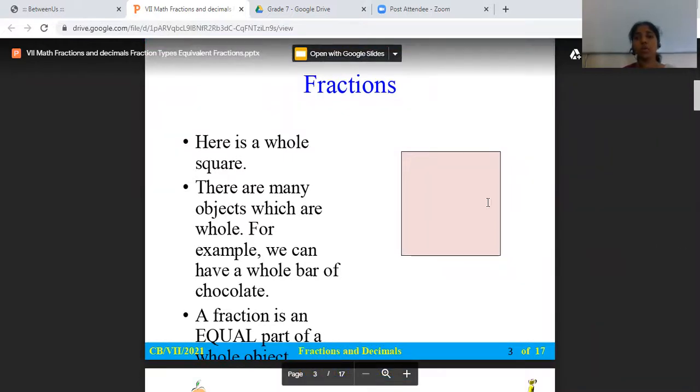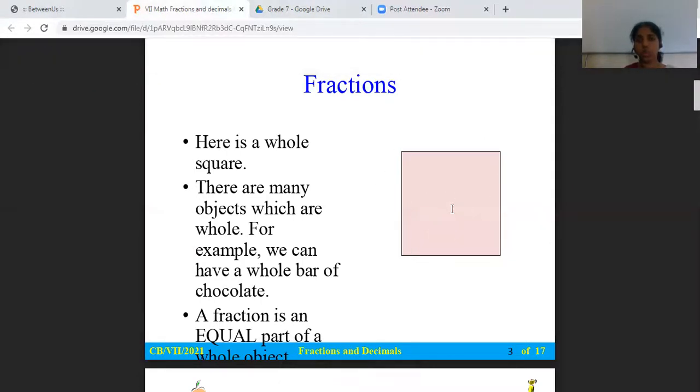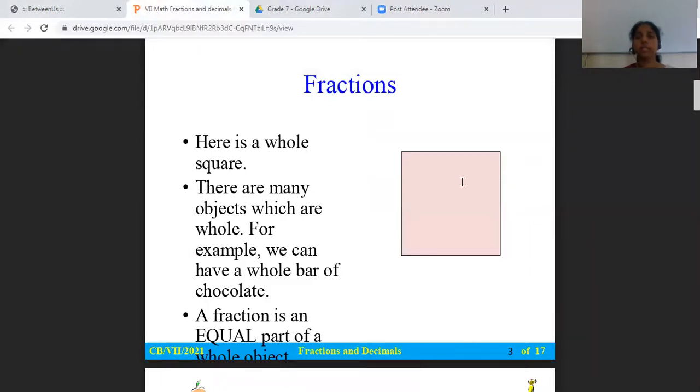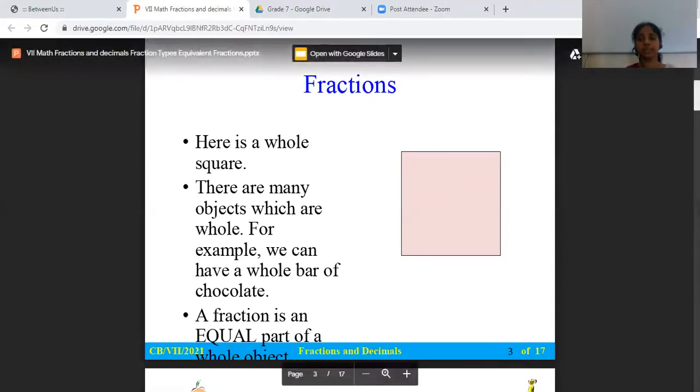Eatable things, for example: a whole ice cream, a chocolate bar, a whole cake, pizzas, fruits and vegetables are all whole. Then you divide and cut them into pieces. That division comes in parts, and that becomes the fractional part.